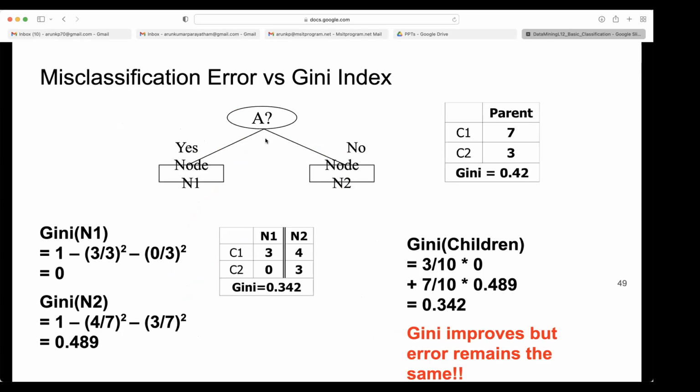So misclassification error versus Gini index. What is shown here? Gini improves, but error remains the same. So sometimes your Gini improves, but error is still same. Even after splitting, your misclassification rate is same, but your Gini may improve.